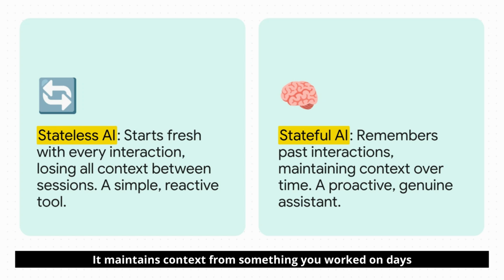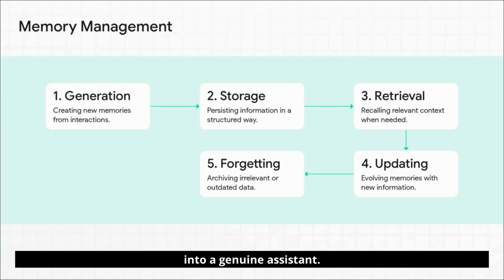It maintains context from something you worked on days or even weeks ago. It adapts to you over time. This is what transforms the AI from a simple, one-off tool into a genuine assistant. And building this kind of memory isn't just random, it's a systematic process, a lot like how our own brains work. First, the agent generates new memories from your chats.